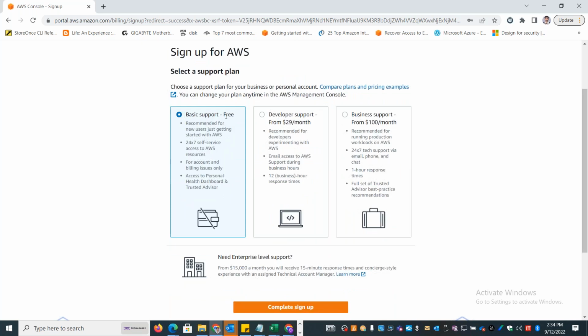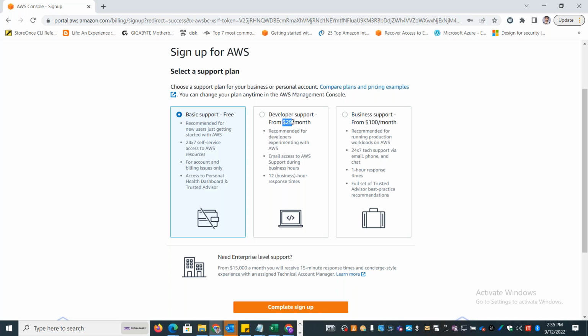Okay, the basic support plan is free of cost. So you will get access to the basic services, and you will have access to the free tier services. And this is valid for 1 year. And if you are already in the development stage, creating a development application, or you have already started to create a new application for your business, then you'll have to choose the developer support plan, which starts at a minimum of 29 rupees.